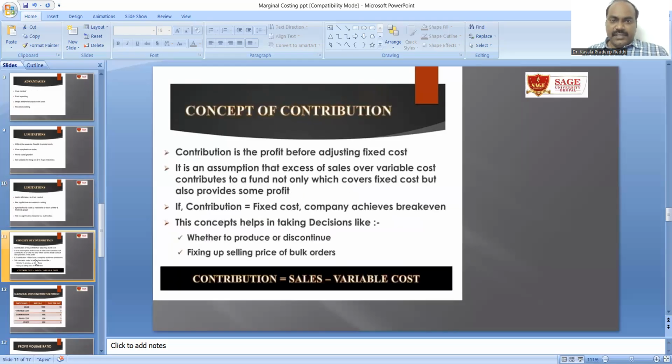And in the previous slides we have touched the aspect of contribution. So what is contribution? In simple words, it is sales minus variable cost. What are sales? We know that. And what is variable cost? What you derive after deducting variable cost from sales is the contribution. So contribution is the profit before adjusting fixed cost.